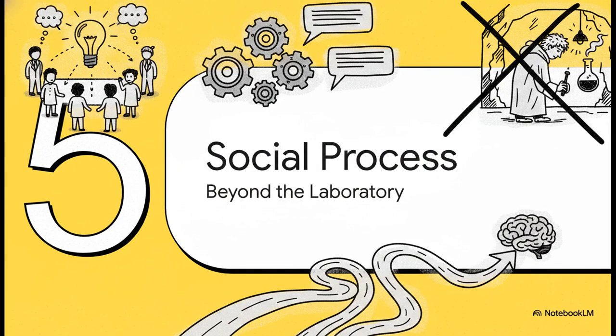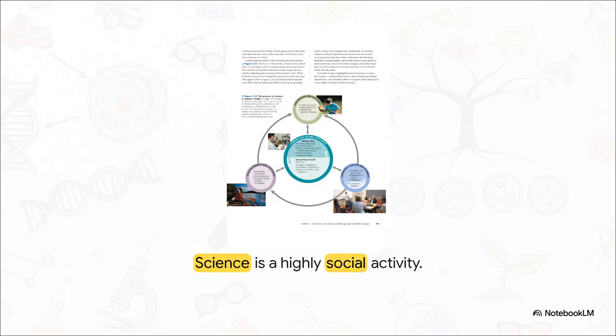Part 5. Science as a social process beyond the laboratory. Contrary to what you see in popular movies and cartoons, science is really rarely conducted by a lone, isolated genius having some eureka moment in a dark, dusty laboratory. The real scientific process is an intensely social and circular activity. Yes, you have that core circle of forming and testing hypotheses, but that core is entirely surrounded by exploration, reading other scientists' literature, and deep community analysis.